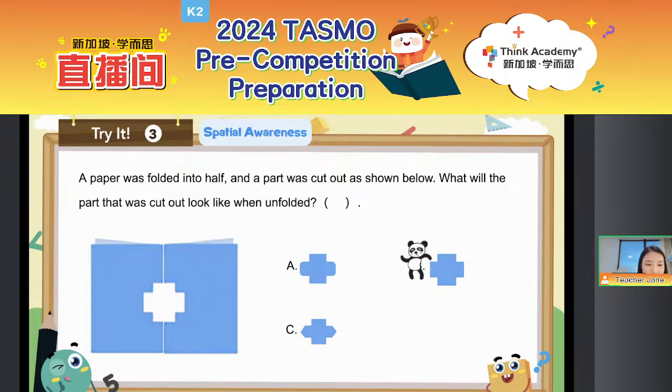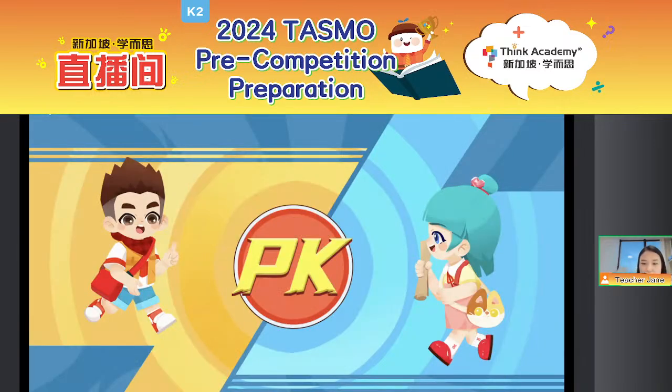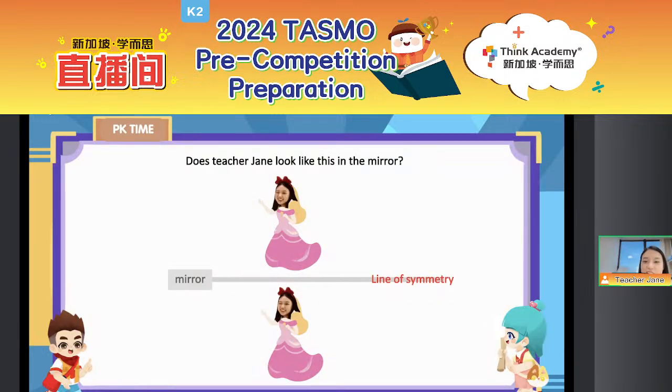And then let's have another PK game time. Everyone, have a look. Does Teacher Jane look like this in the mirror? Think about that. If the mirror is the line of symmetry, can I look like this? Yes or no? Y for yes, N for no. Okay? Y or N? Yes or no?